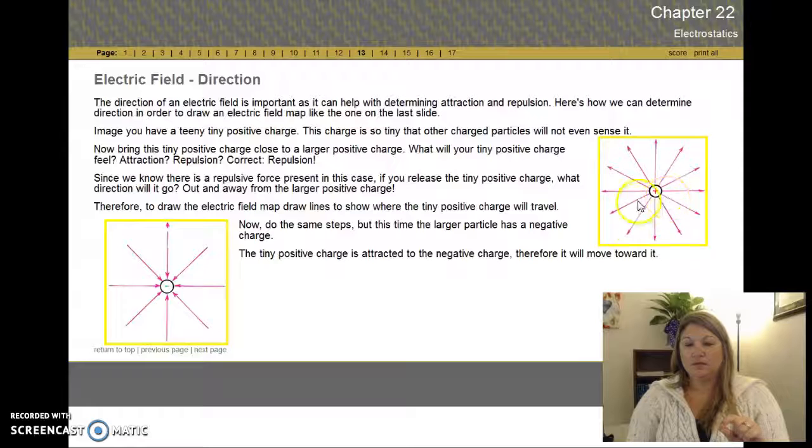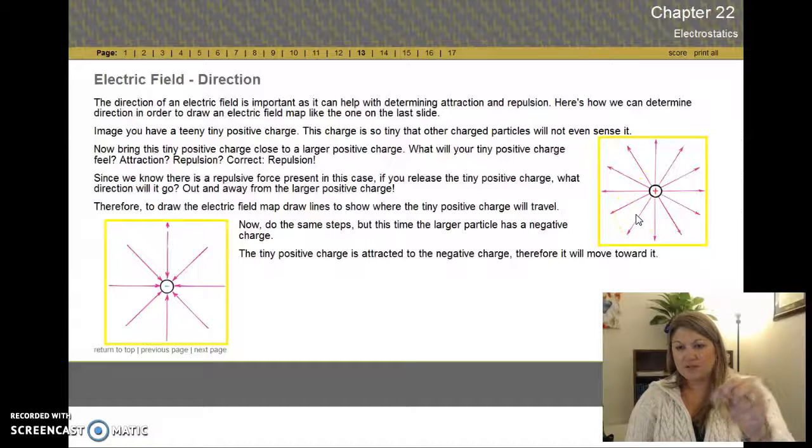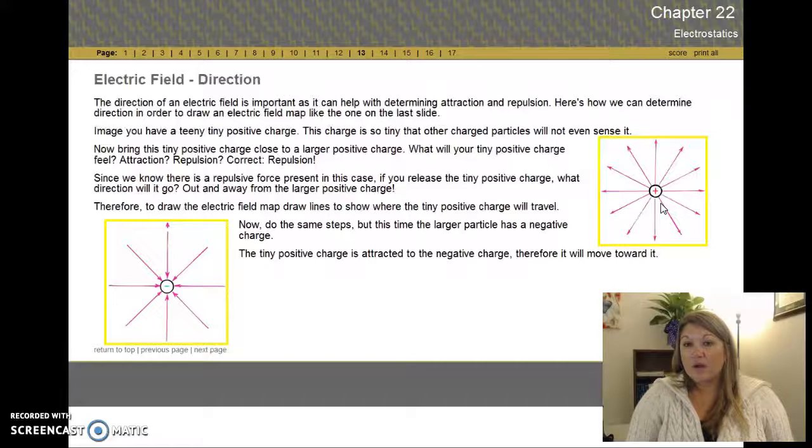Positive, positive, same charge, so they are repulsed. When I let my little charge go, what's it going to do? Zip. As far away from that positive charge as it can. Boom. That's how you draw your electric field.